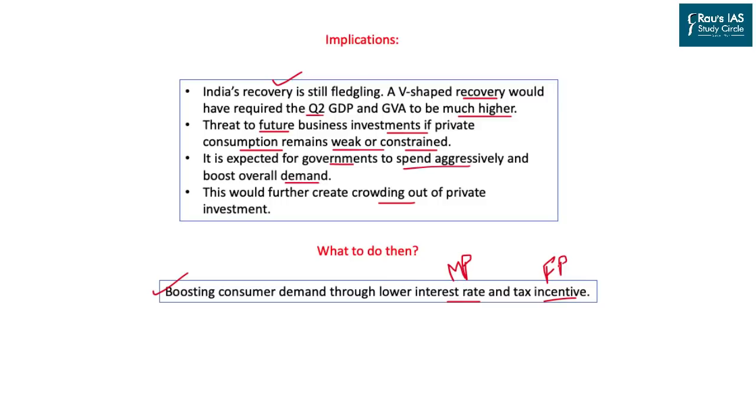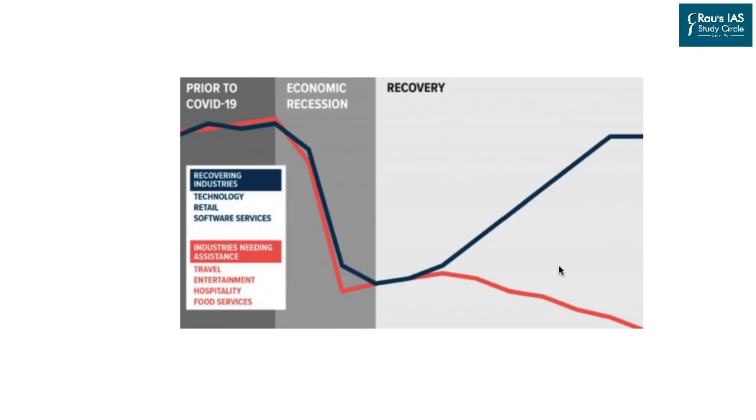Now, after this discussion, we should be in a position to understand what is K-shaped recovery. As you can see, this was stage 1, which is prior to the COVID-19 crisis, that is 2019. During the COVID-19 crisis, or stage 2, India went through a negative GDP growth rate for 2 consecutive quarters, which simply means that India was in a state of recession. And after the lowering of the COVID-19 restrictions, there is a clear-cut recovery which we are observing. But it is a K-shaped recovery. As you can see, there are 2 divergences of the recovery in the different sectors.